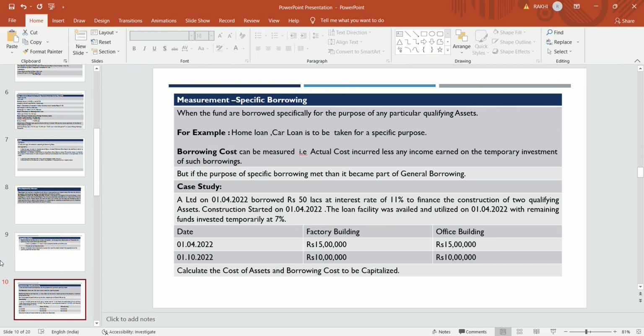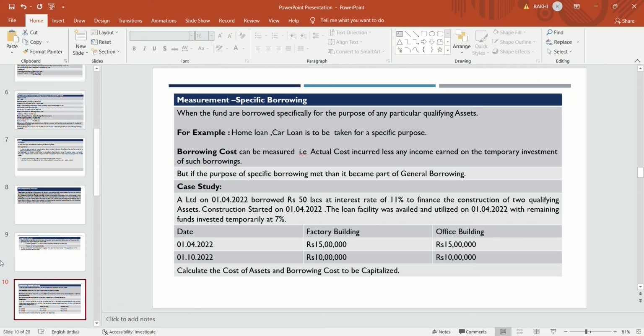The company has specifically taken a loan for infusing that amount in a particular project. That loan is to be considered as a specific loan, specific borrowings. When the funds are borrowed specifically for the purpose of a particular qualifying asset, for example a home loan, a car loan, or any loan taken for a specific project, then that loan is to be considered as a specific borrowing.